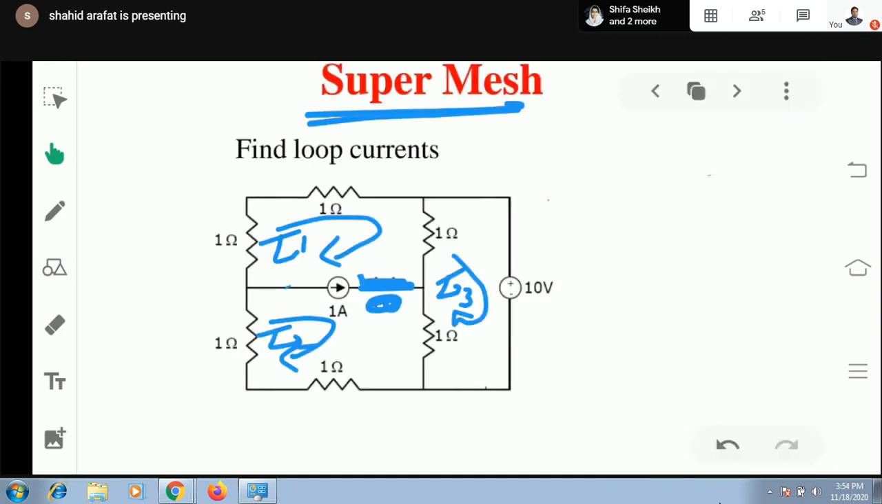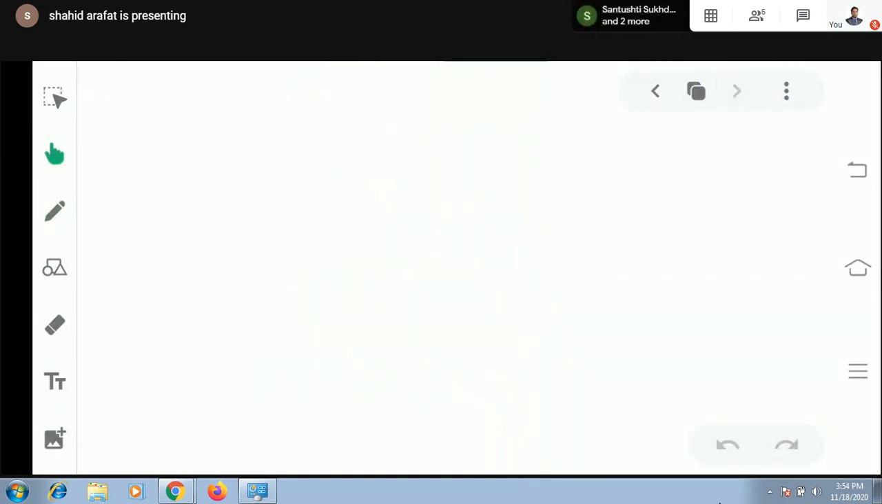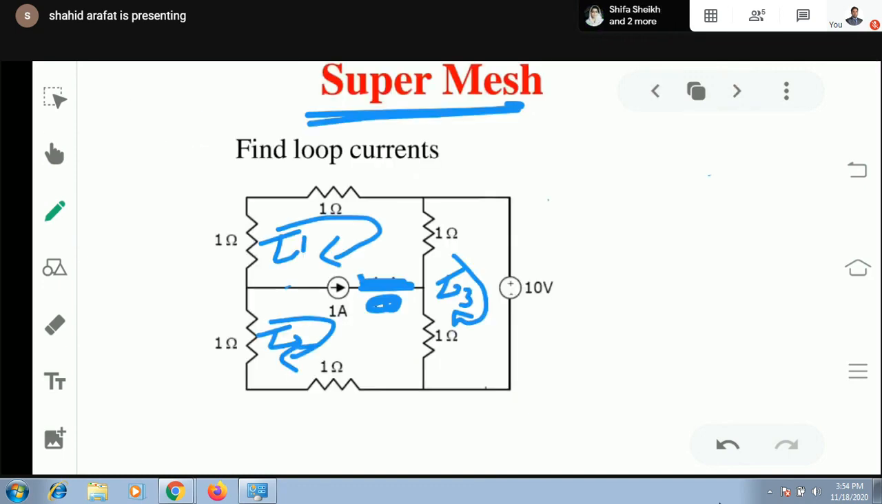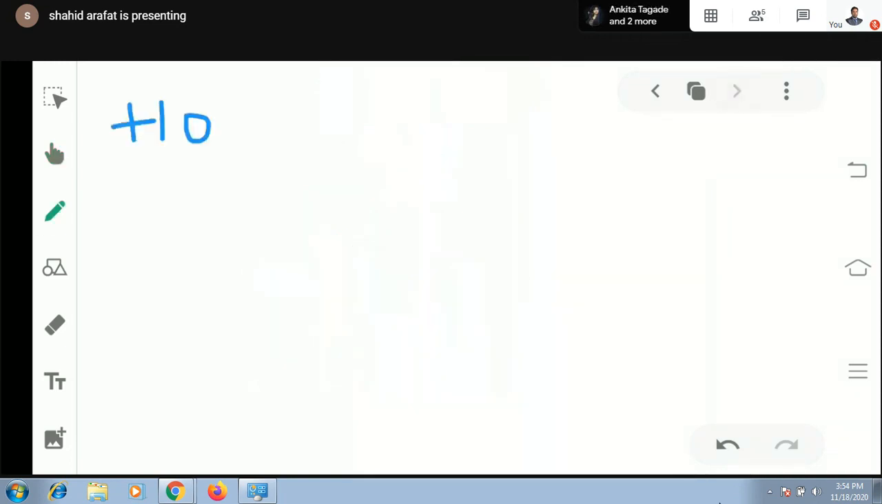If I apply the KVL equation for loop 3, it will be simple. I will be writing as per clockwise direction. I am entering from the positive terminal, so I will be writing plus 10. Then for this 1 ohm, I will be writing 1 times (I3 minus I2).